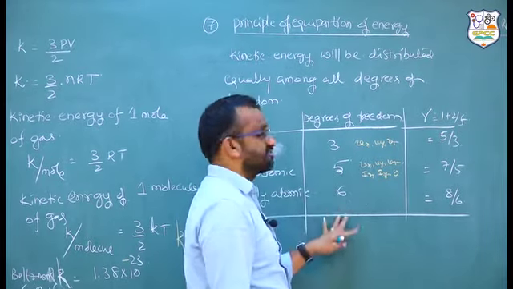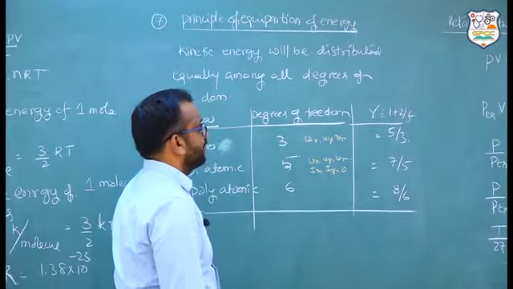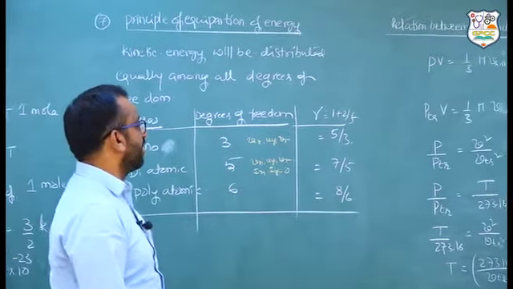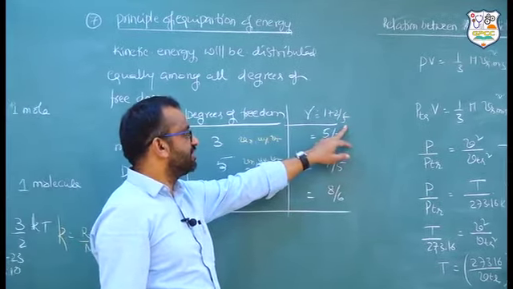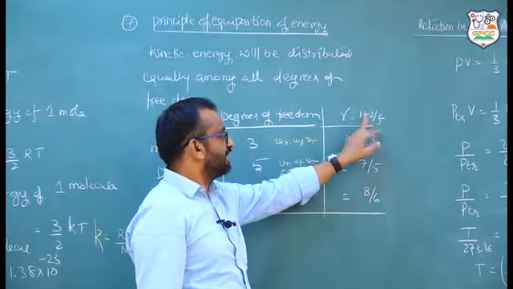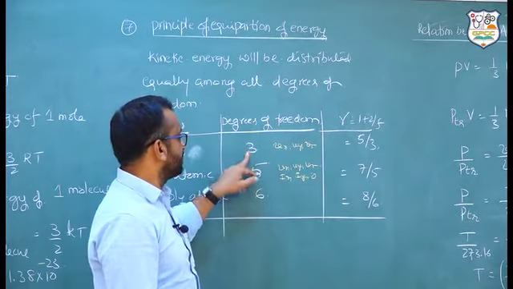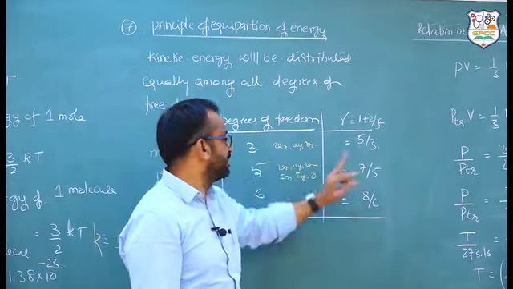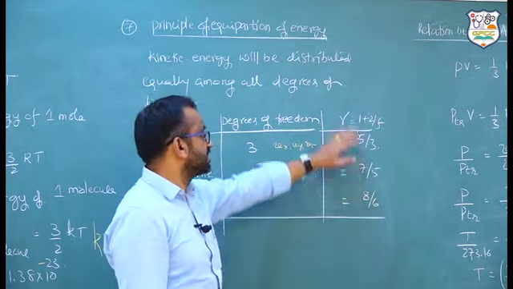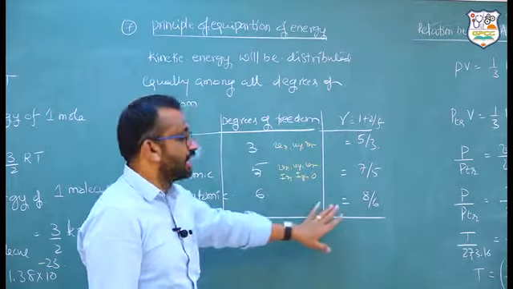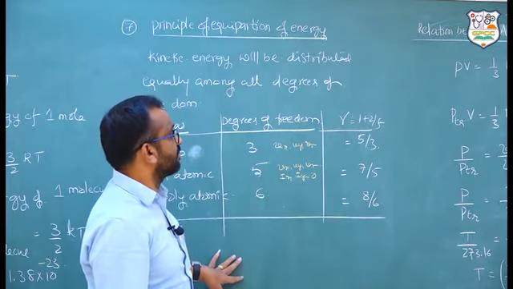Polyatomic gas changes from situation to situation. In this, 6 degrees of freedom will come. Next, from this how to estimate gamma? Gamma is equal to 1 plus 2 by F, where F is the degrees of freedom, so gamma is F plus 2 by F. For F equal to 3, 3 plus 2 is 5, so 5 by 3. For 5, 5 plus 2 is 7 by 5. For 6, 6 plus 2 is 8 by 6. In this way we can estimate gamma. If the gamma value is given, we can estimate the degrees of freedom. Here is the source for the problems.